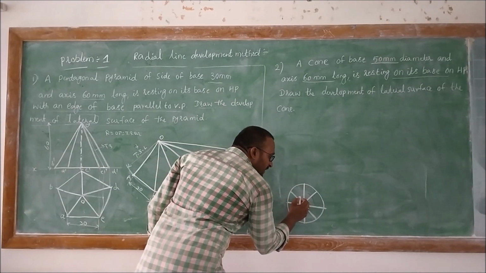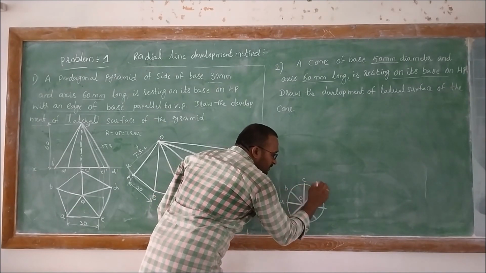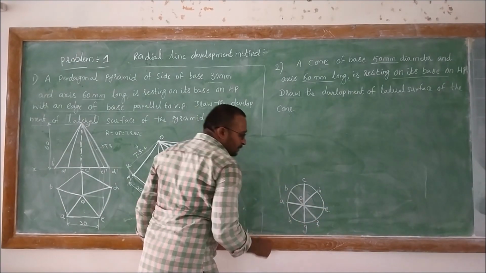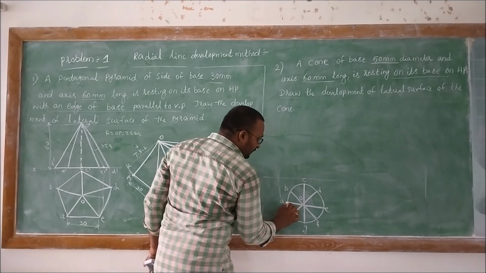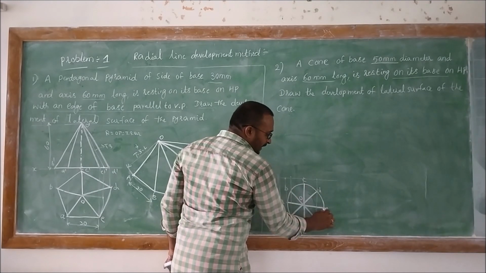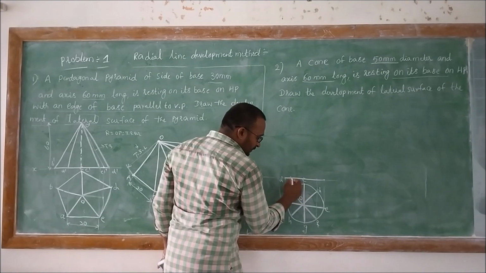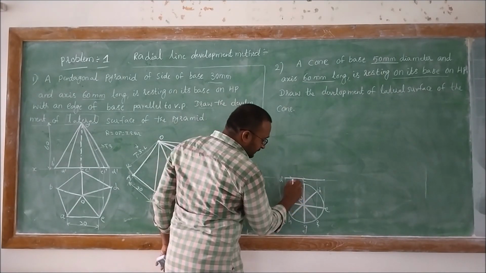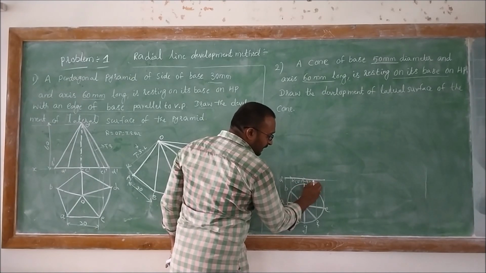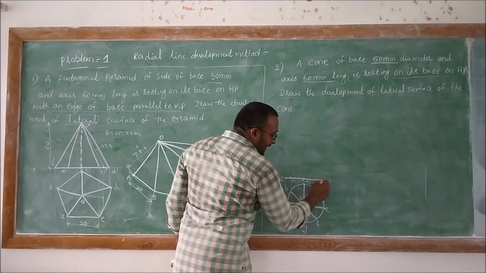Right? So here there will be O, here it is A, B, C, D, E, F, G, H. Then project all of them upwards until it touches the XY line. Then this is the base surface. Here it is A dash, here it is H dash of B dash, then G dash of C dash, then F dash of D dash, then E dash.